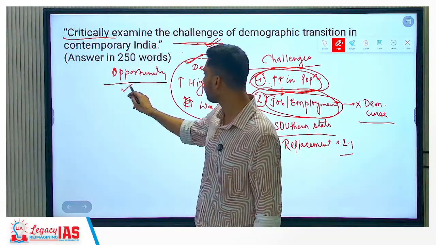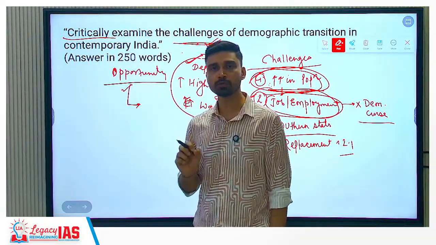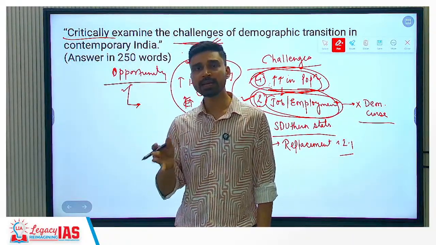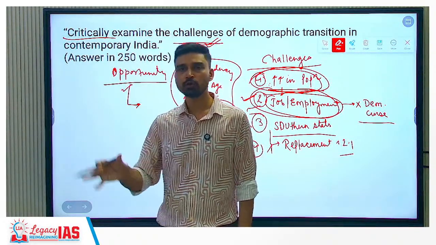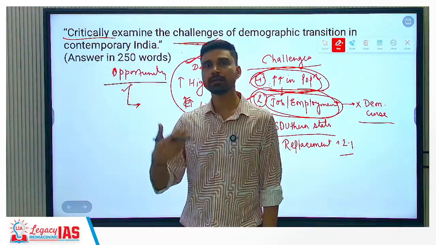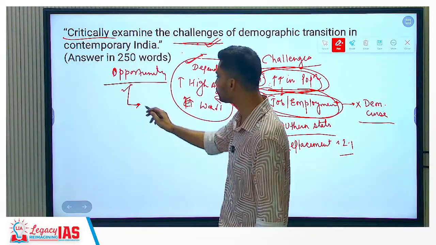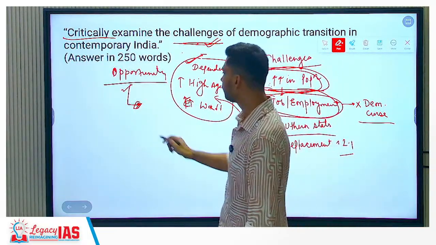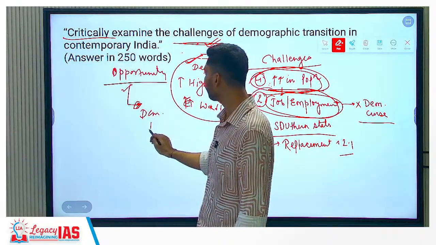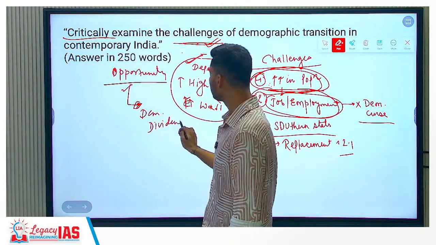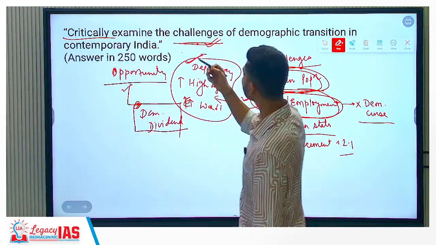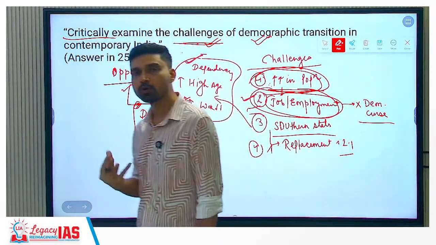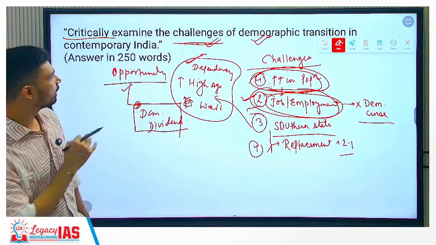At the same time, because of the higher percentage of workforce, the saving rate and investment rate in the economy would be quite higher. And that can be again used, the funds can be diverted to cause more investment in the economy, right? In industrialization, the pace of industrialization, we can increase and all that. So that's how it presents an opportunity for us where we can tap into the human resources and can finally reap what you can term the demographic dividend. So that's how we can put both of our arguments, why demographic transition can be a challenge and how it can be used as an opportunity by India, people of India.